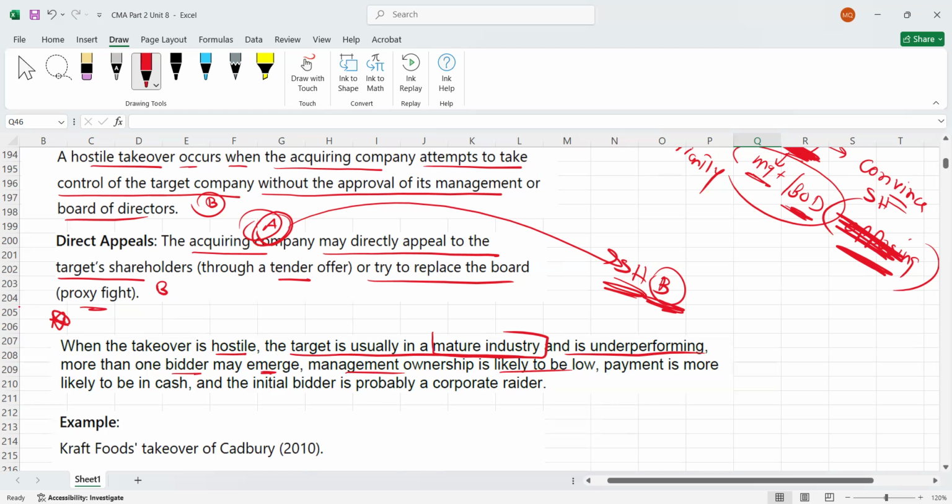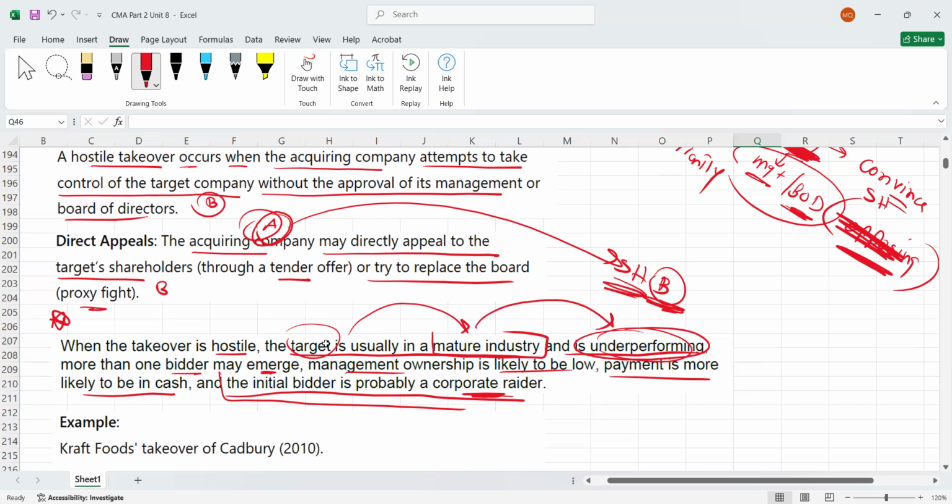Management ownership is likely to be low. Payment is more likely to be in cash. It's not necessary, but the bidder may offer payment in cash, and the initial bidder is probably a corporate trader. Because the bidder, or the investors, may know this company B is underperforming, and once they buy it, they can take it to other heights in the industry. That's why they are interested. Remember this: in a hostile takeover, generally the target company is in a mature industry but underperforming.